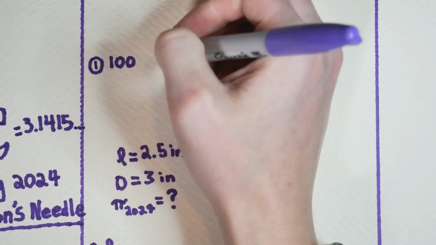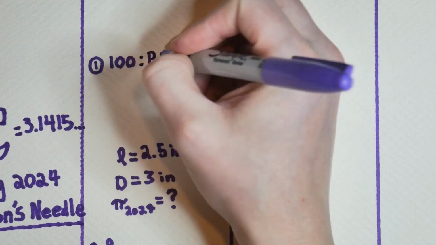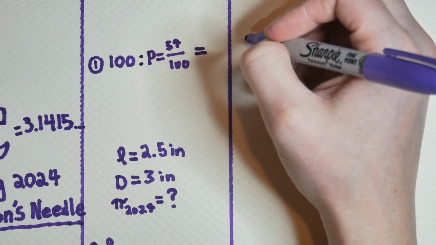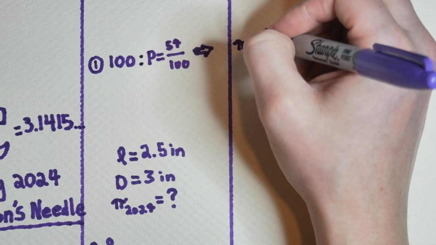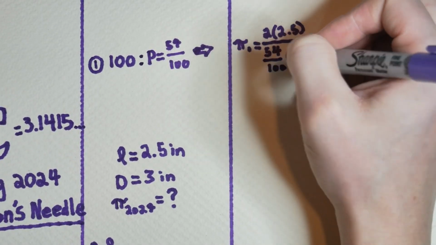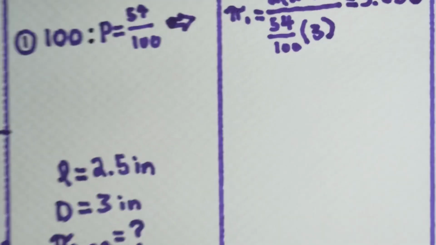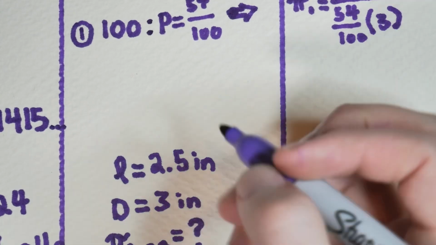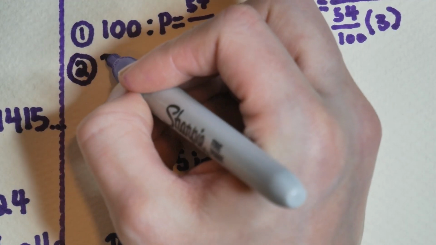54 landed on the boundaries, so the probability will be 54 over 100. And that means pi will be equal to 3.086. That's pretty close, but I think we can do better. Let's try 250 toothpicks.